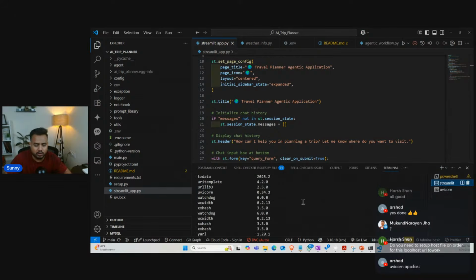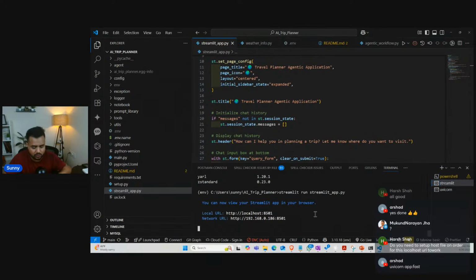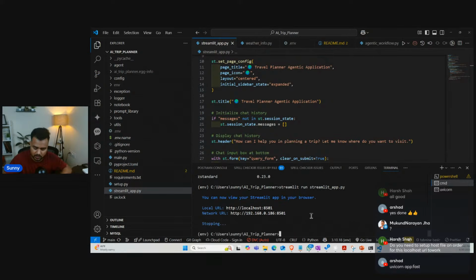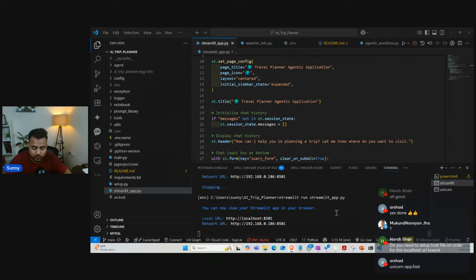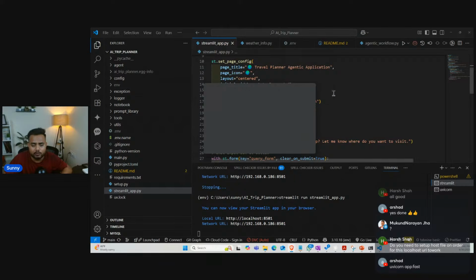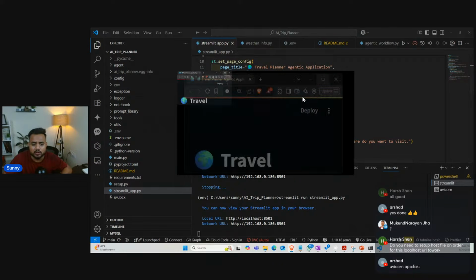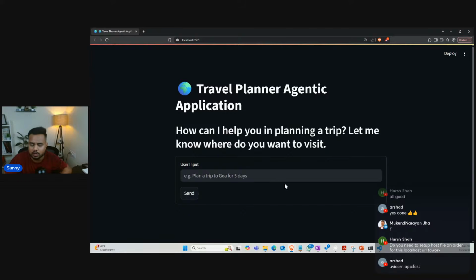Now let me check with my Streamlit. Yes, it is also running. Let me do one thing. Let me press Control C, and again I'm going to spin it up, guys. Just a second. See, yeah, this is also working fine. I'll simply open the UI. So see, this is my UI, guys. If everything is perfect, means if there is no issue, no error, I will be able to execute my application.